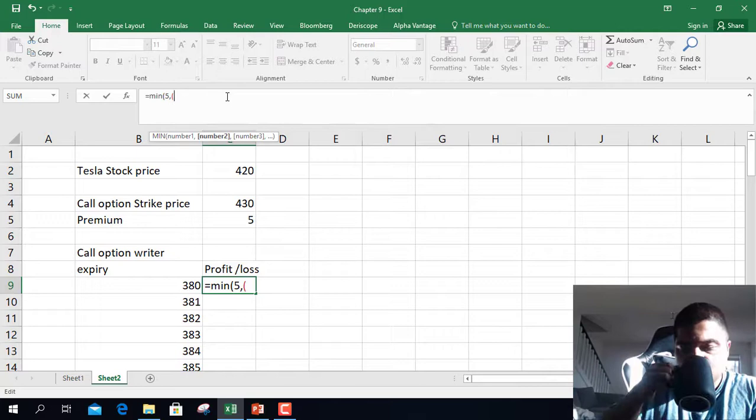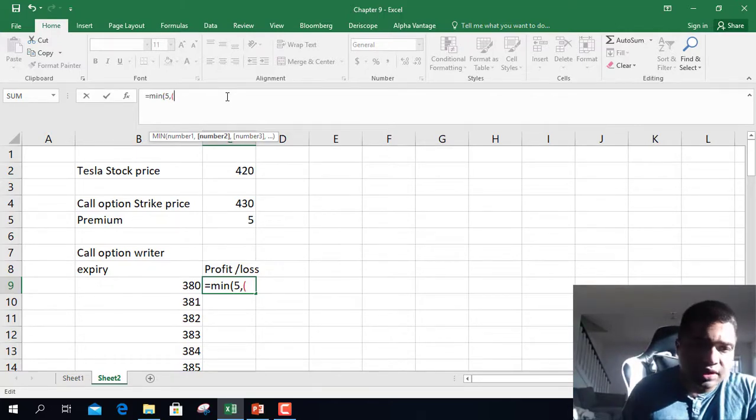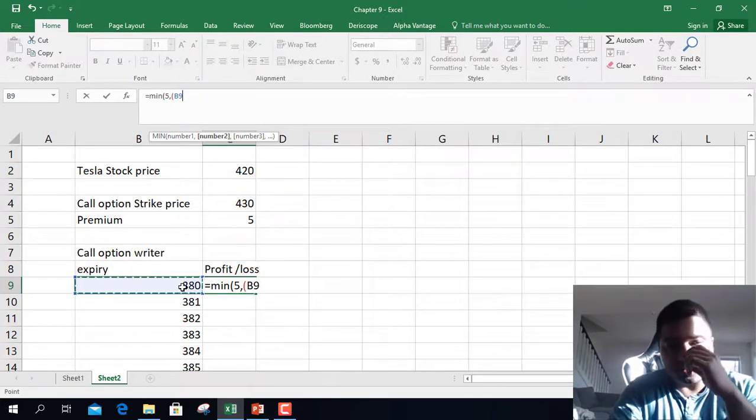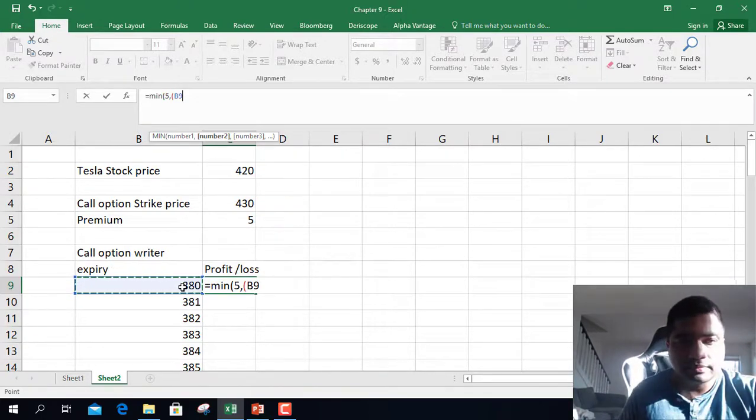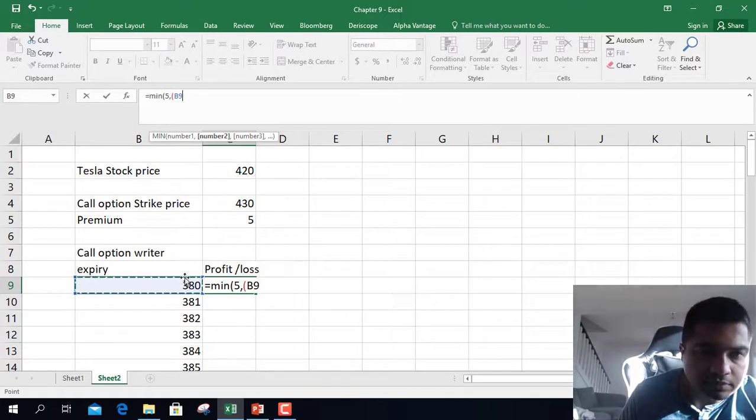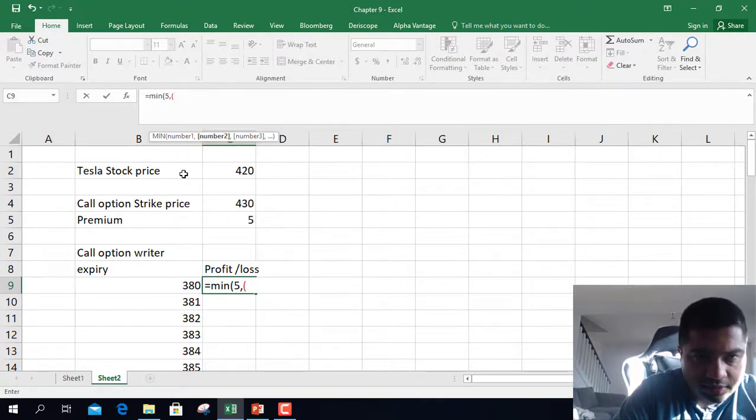Minimum of 5, because otherwise the loss value would not be shown, and stock price, exercise price, opposite of that.